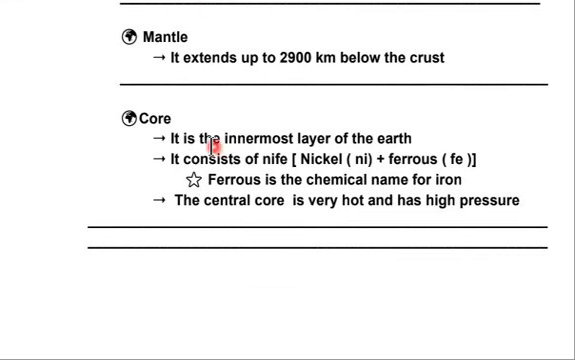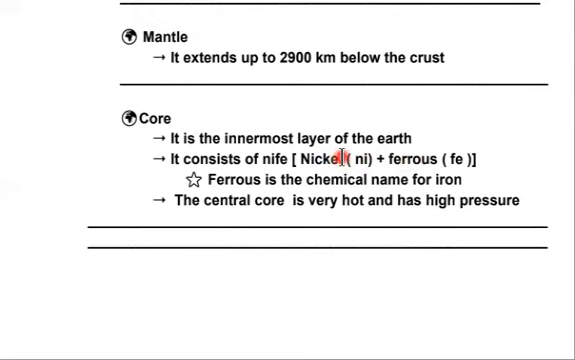Now let's have a look at the core. There are two cores, the inner core and the outer core. But together, let's study them as just the core. It is the innermost layer of Earth, so it is located in the center. Now it consists of Nife. Now what is Nife? It is not the knife you use. Okay, it is nickel and ferrous.